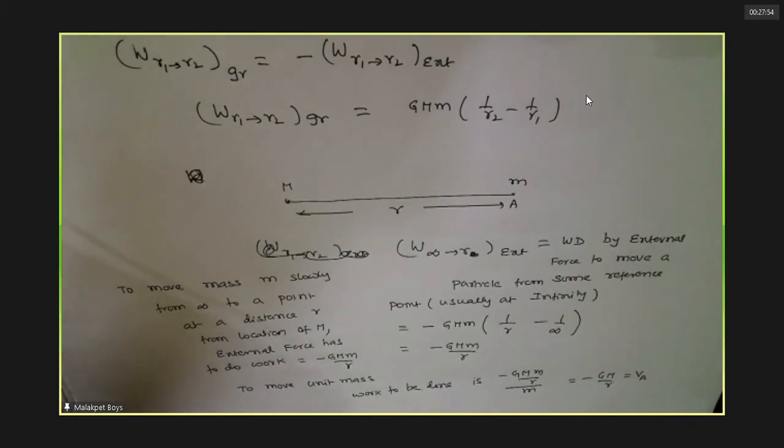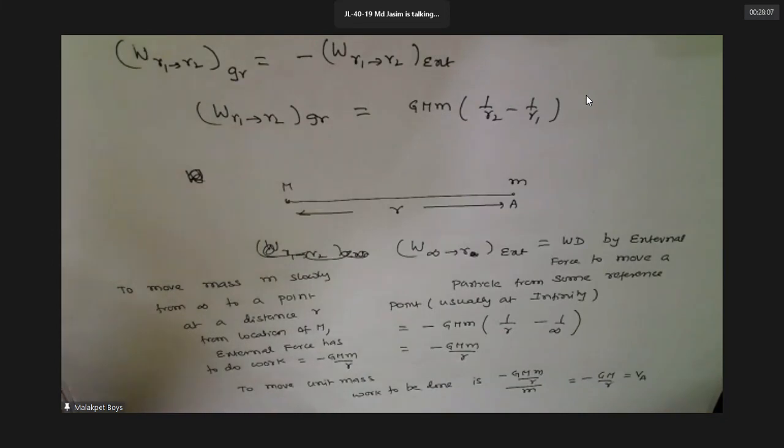Agreed. So the potential at a point is nothing but the work done to move a particle of mass m slowly from initial infinite separation to this point. Understood this? Clear? Yes, clear, sir.